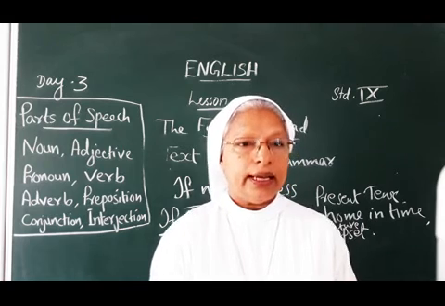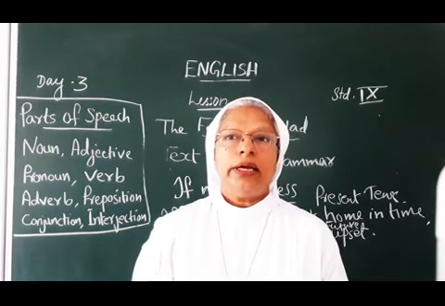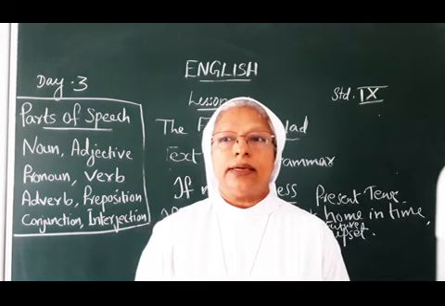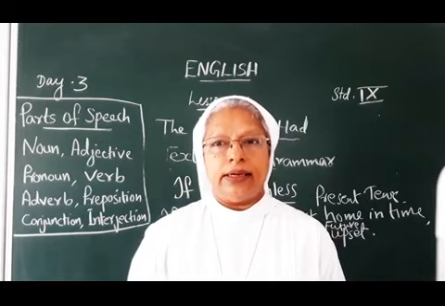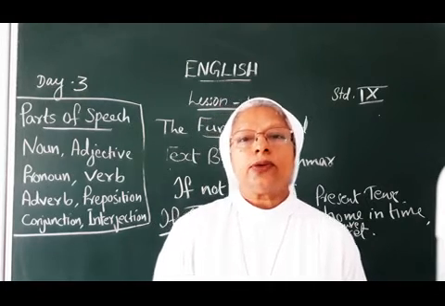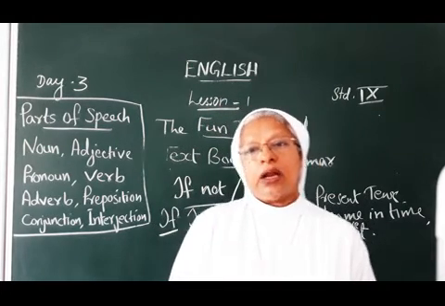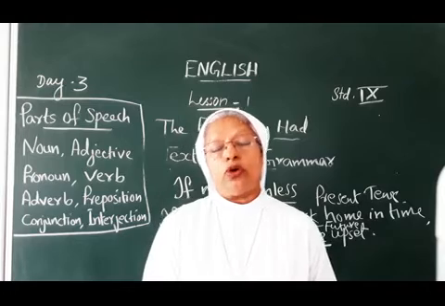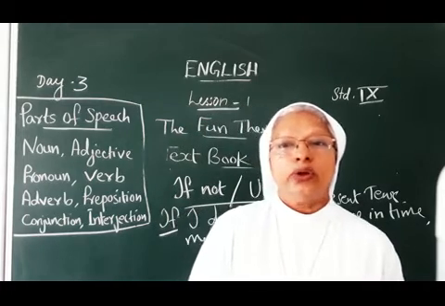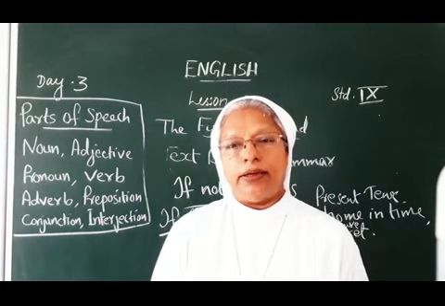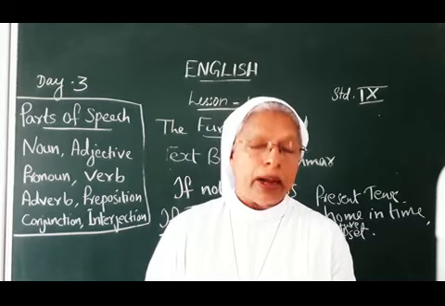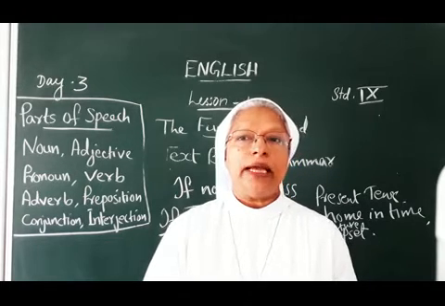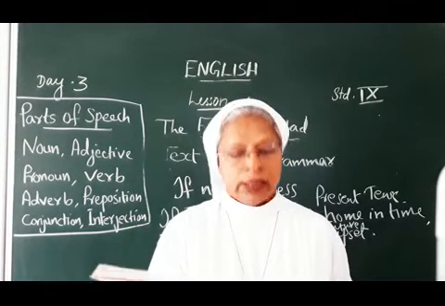The next one is a letter. Already you learned in last year's class how to write a letter. There are two types of letters: formal letters or official letters, and also informal letters. This is a formal letter. You have to place an order for books.